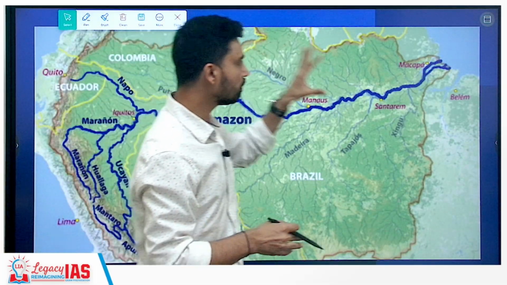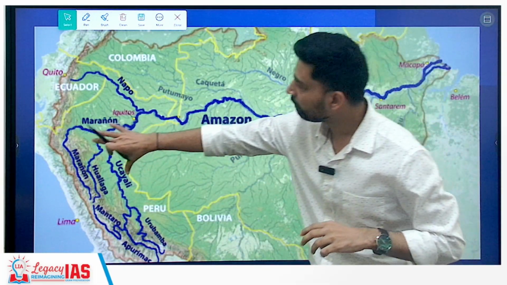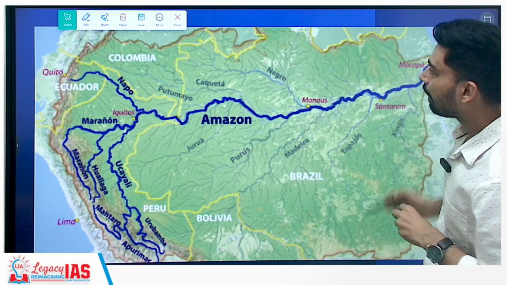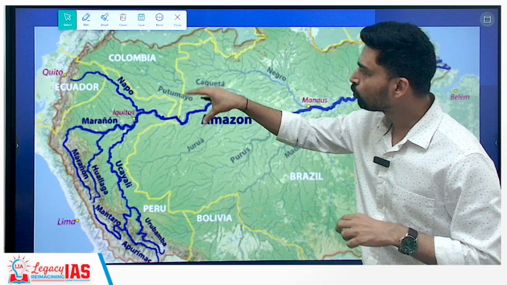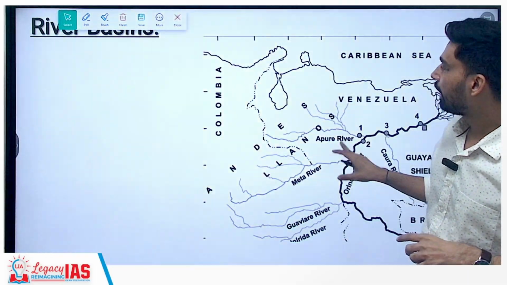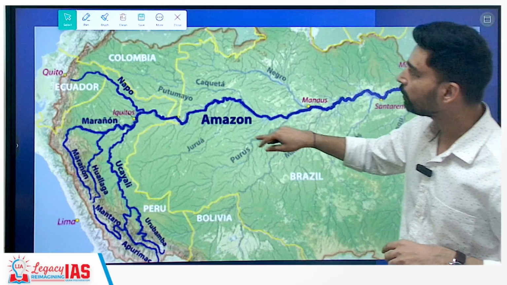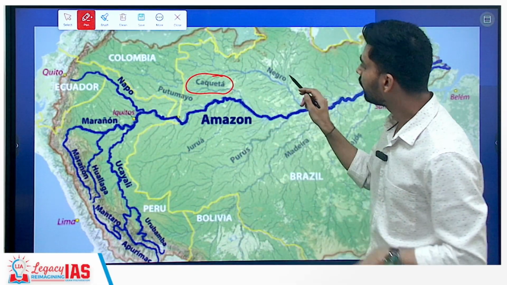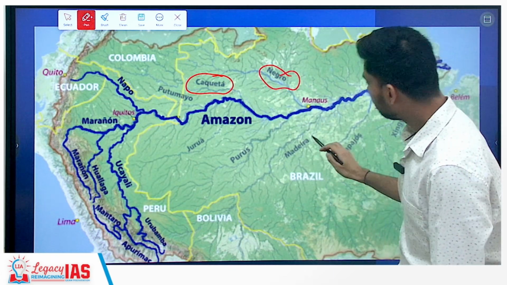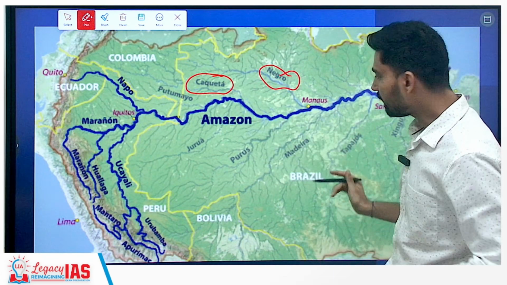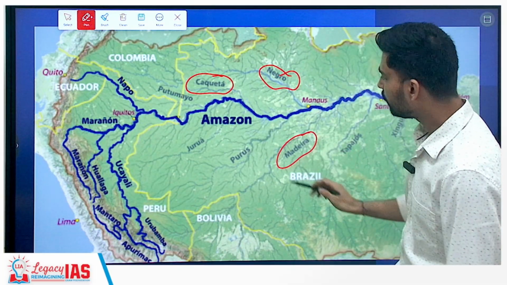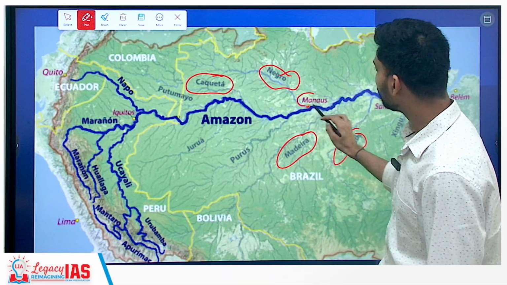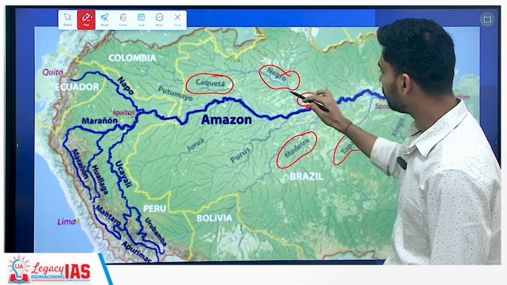If you look at the expanse of Amazon, we can say it extends all the way from the western part of South America to the eastern part of South America, draining out in the Atlantic Ocean. It is joined by several rivers. Important tributaries of Amazon: Saqueta is an important tributary, Negro River is another. Then coming from the right bank side, you have the Madeira River, then the Tapajos River. Manaus is a very important place where the Negro River joins the Amazon River.